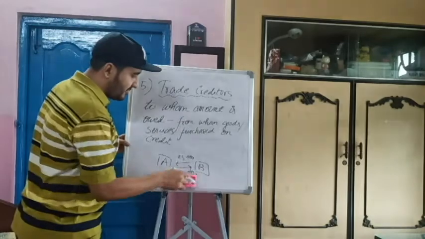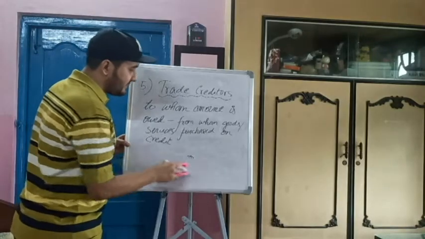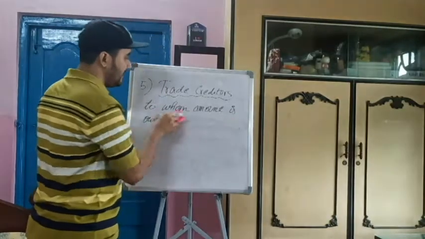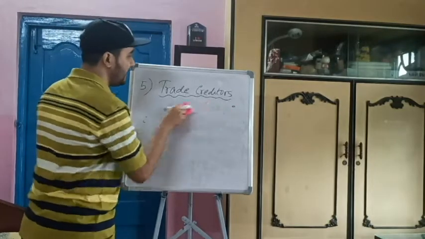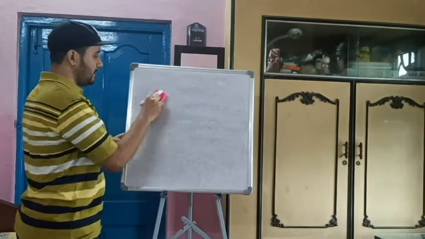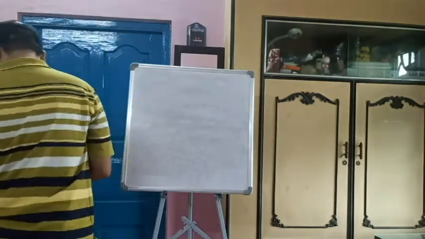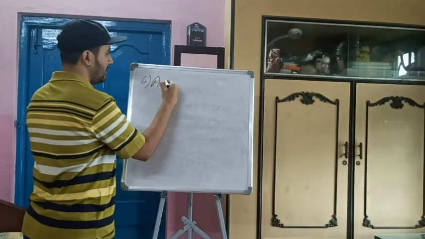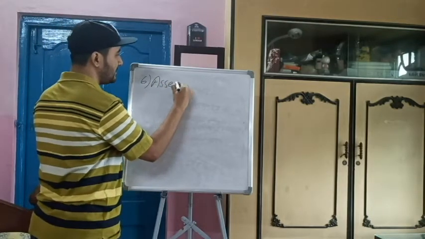Next term, very important. With this item we have to deal in the whole of our life in accounts. That is point number 6, assets. So what are assets?